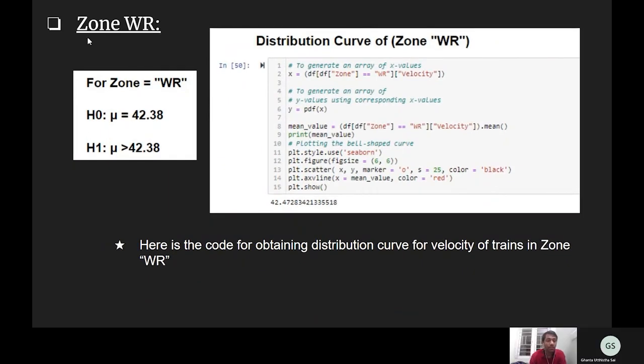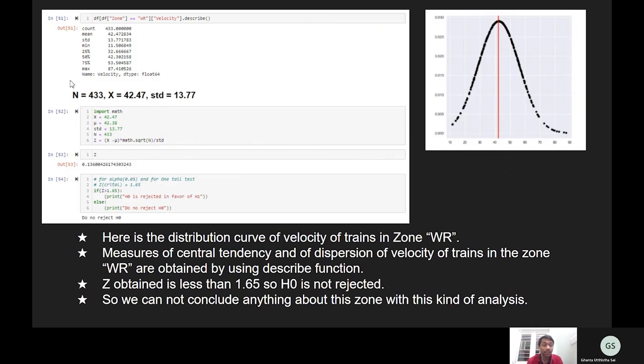Thank you, Deepanshu. I am doing hypothesis of zone WR, in which we have assumed null hypothesis is mean velocity equals 42.38. This is the command with which we have drawn distribution curve of zone WR. We can see that the count of this sample is greater than 30. So we can use Z test. Mean velocity of this sample is equal to 42.38. We can use Z formula to calculate Z value. We can see that Z value is less than critical value, which is 1.65.